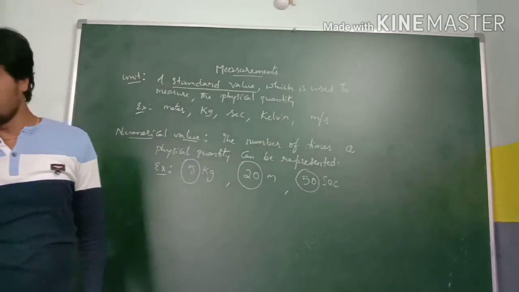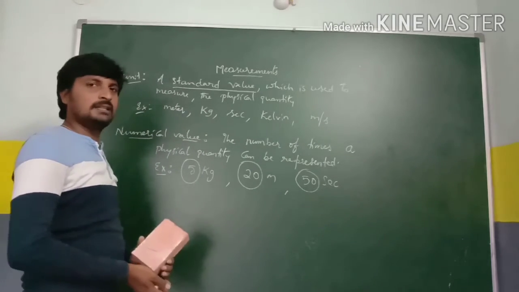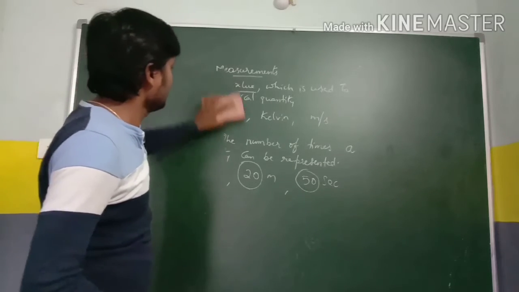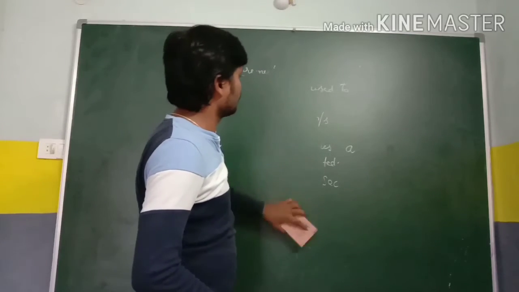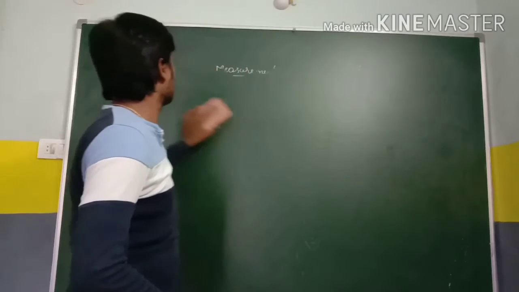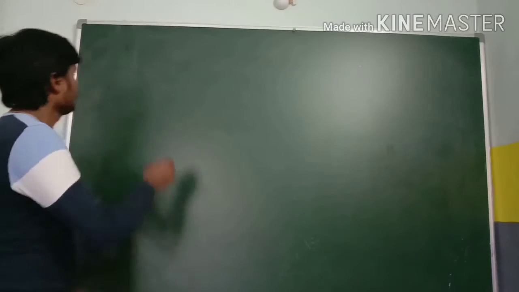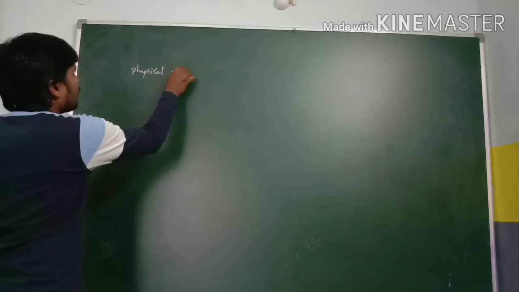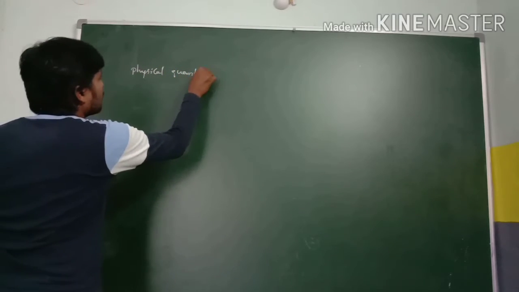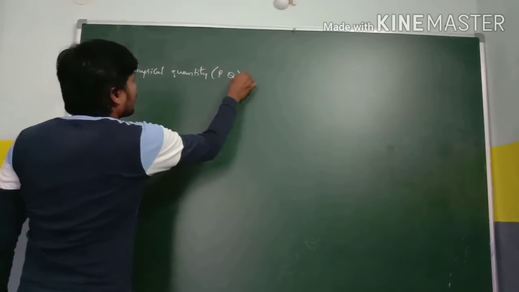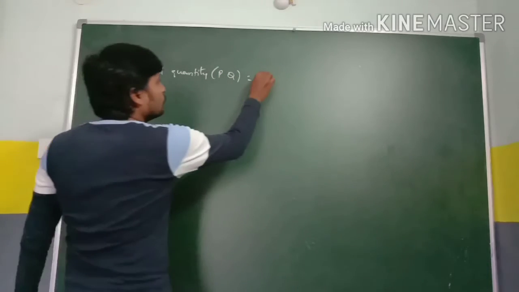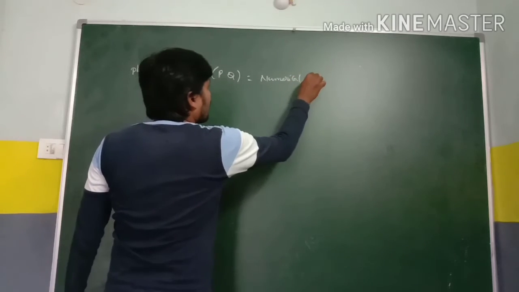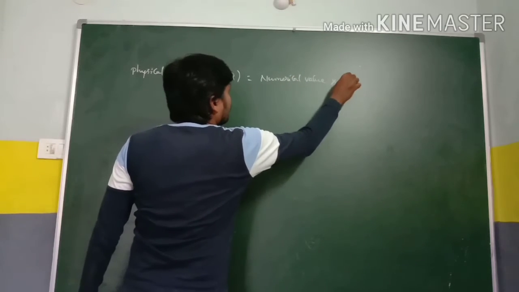From these three terms, there is a relation between them. Physical quantity is equal to numerical value into unit.